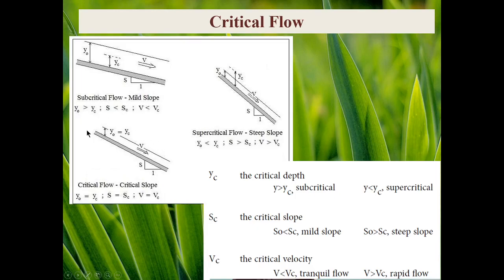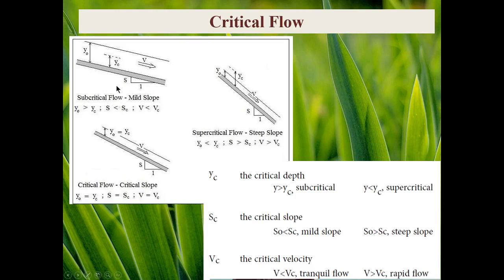And as you see here, for the case that y0, water depth in the canal, is just equal to the critical depth, we have critical flow condition, or our flow regime is critical in the channel. Now it can be asked, why in this case that y0 is greater than yc, we say subcritical?